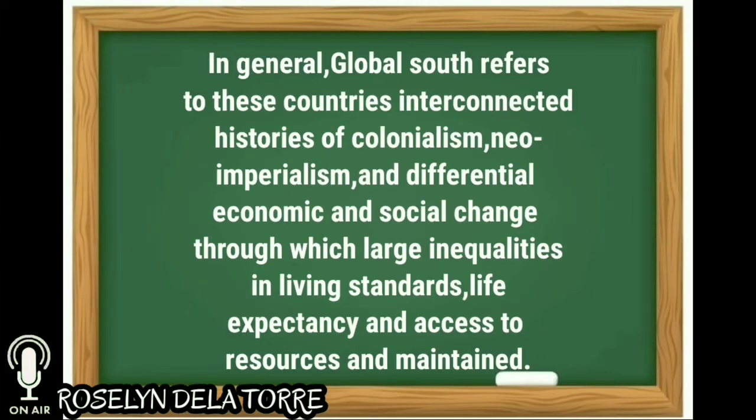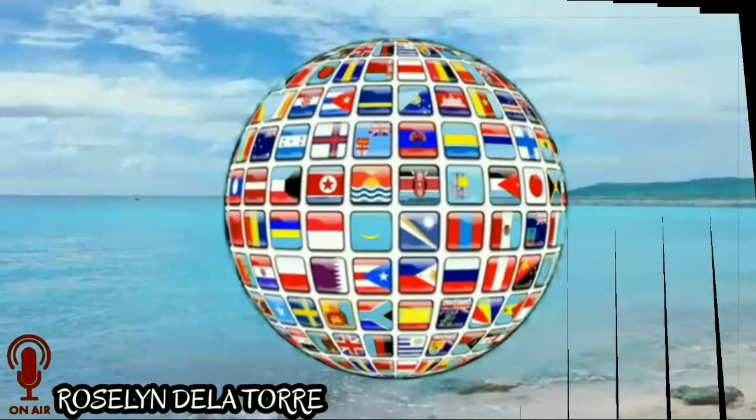In general, Global South refers to these countries' interconnected histories of colonialism, neo-imperialism, and differential economic and social change through which large inequalities in living standards, life expectancy, and access to resources are maintained.